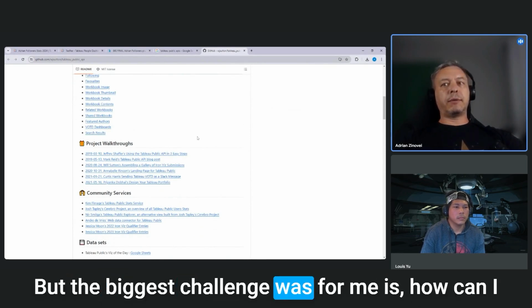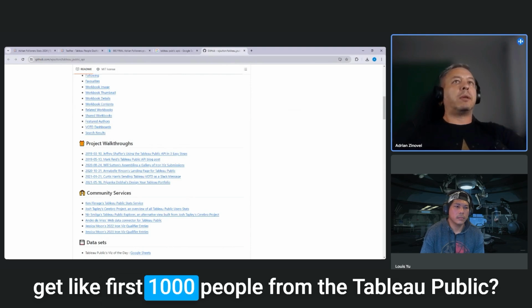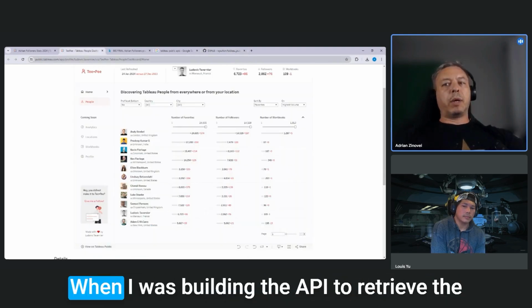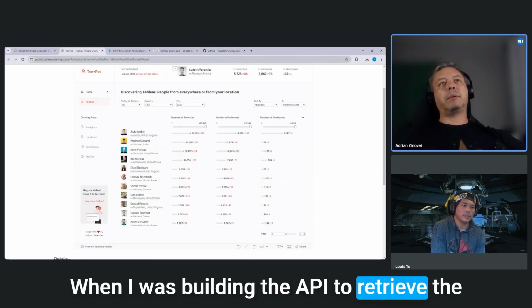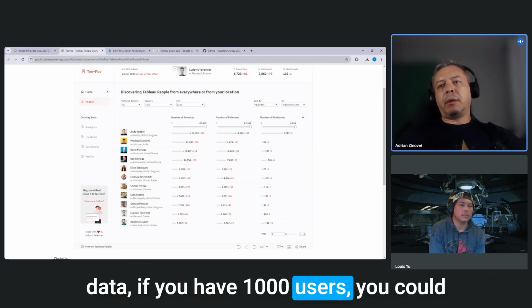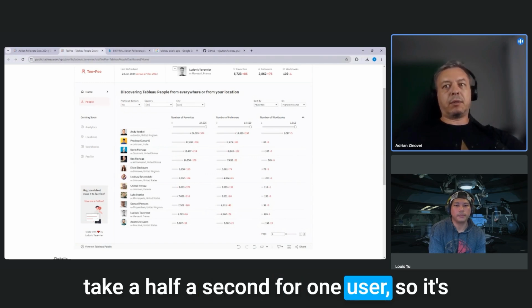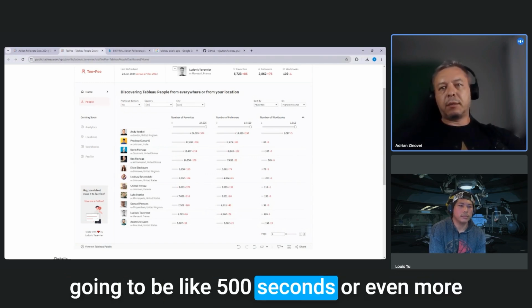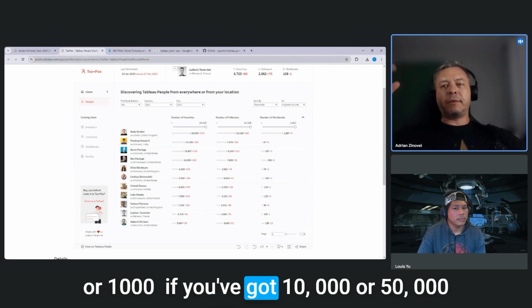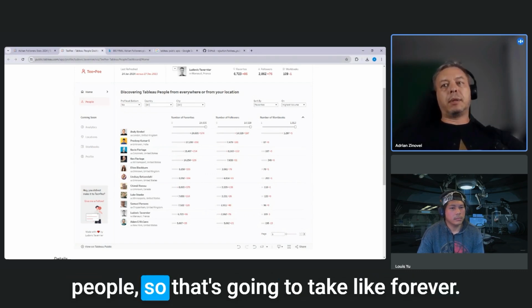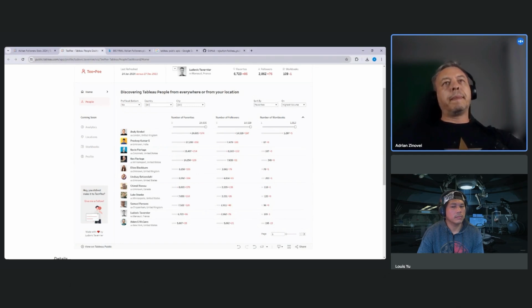But the biggest challenge for me was, how can I get the first 1,000 people from Tableau Public? When I was building the API to retrieve the data, it could take half a second for one user. So it's going to be 500 seconds or even more for 1,000. If you have 10,000 or 50,000 people, that's going to take forever.